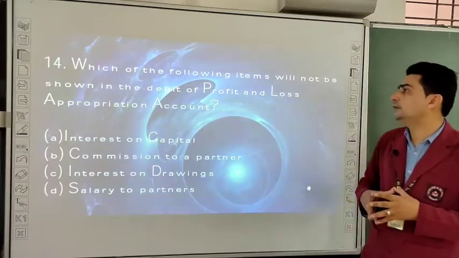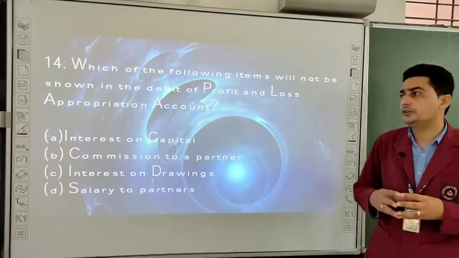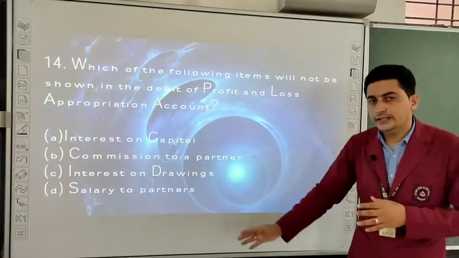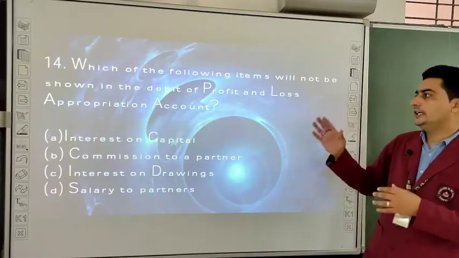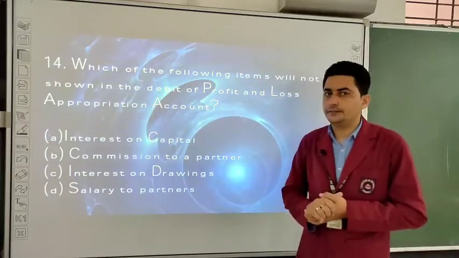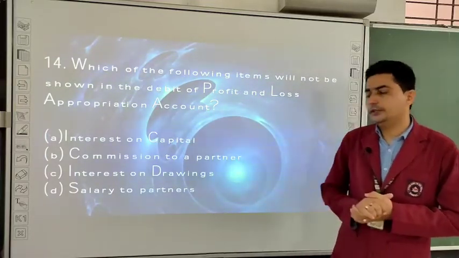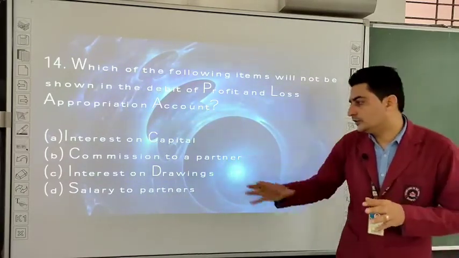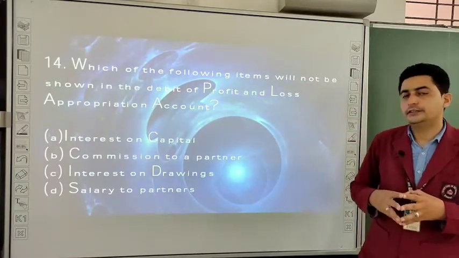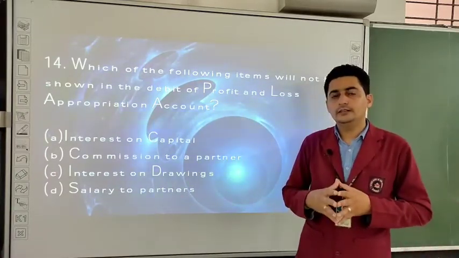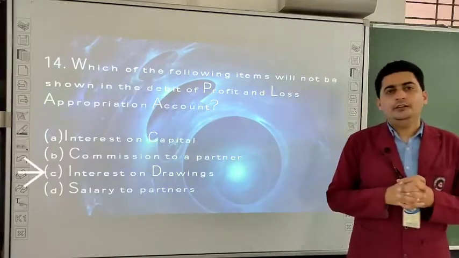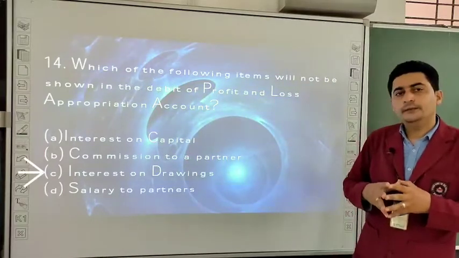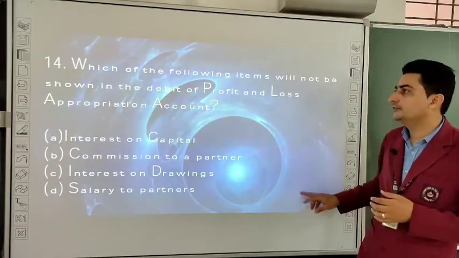Which of the following items will not be shown in the debit of profit and loss appropriation account? So while preparing profit and loss appropriation account, among these items, which will not be shown in profit and loss appropriation account debit side? Okay, so interest on capital, then commission to a partner, then interest on drawings, and then salary to partner. So what we will not show in debit side? Correct, interest on drawings. Very good, students, you are going good. So answer will be interest on drawings. Let us go for the next.